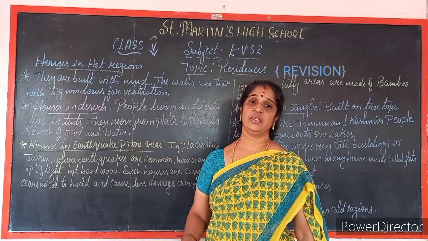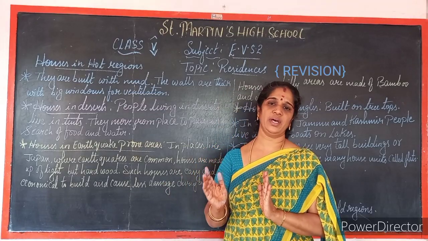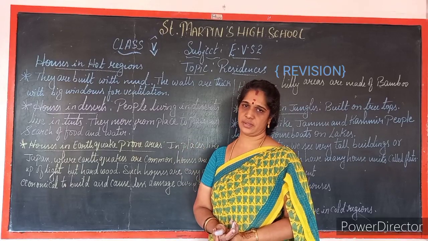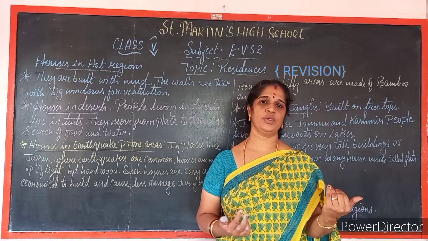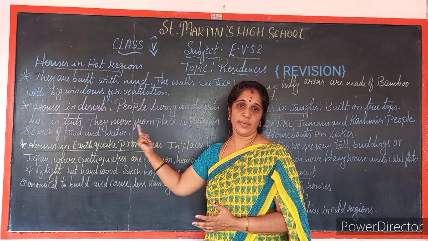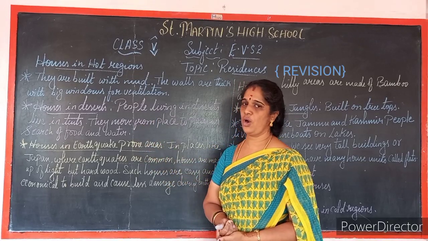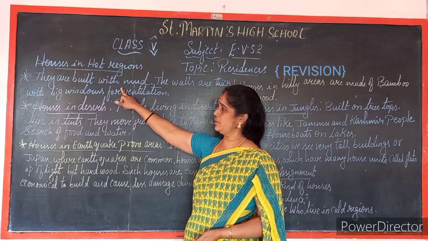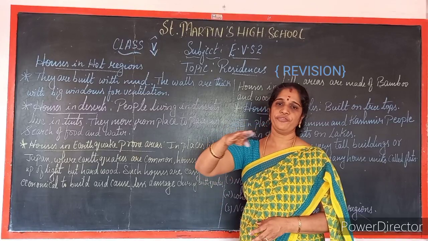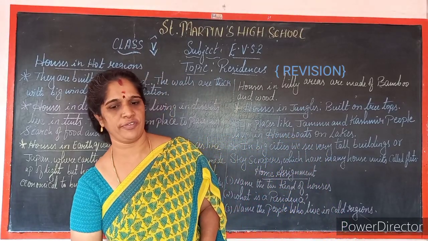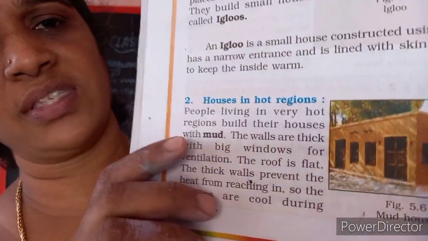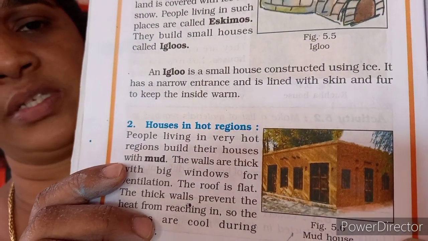So I am explaining the different kinds of houses, and how people live in different seasons. In cold regions, people are called Eskimos. They live in igloos. Now I am coming to the houses in hot regions. Here, houses are built with mud, with big windows for ventilation, and the roof will be flat. I will show you the pictures of different houses, children. See, this is a house which you can see in hot regions.